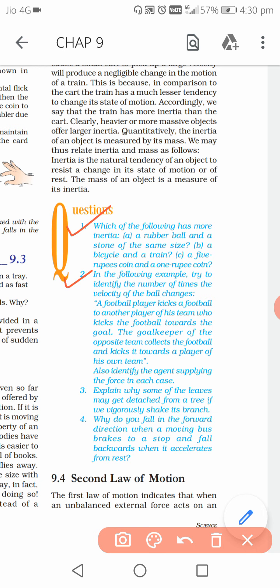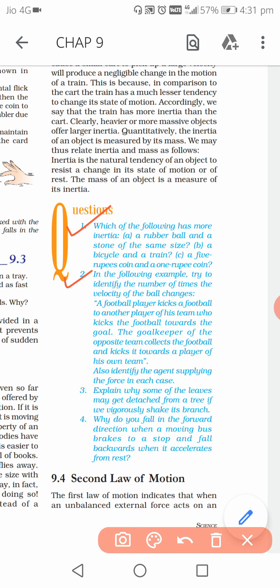The first football player. Alright, then another player of his team kicks the football towards the goal. So again the velocity has changed when the second football player kicks it. Who is the agent of force this time? The second football player. Then the goalkeeper of the opposite team collects it, which means of course its velocity will be almost 0. So this is the third time the velocity of the football is changing, and who is responsible for that? The goalkeeper of the opposite team.